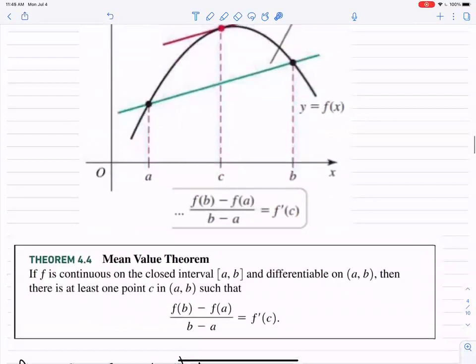And so to record it, if f is continuous and differentiable on the given interval AB, then there's at least one point such that the slope of the secant line, which is f of b minus f of a over b minus a, is equal to the slope of the derivative.